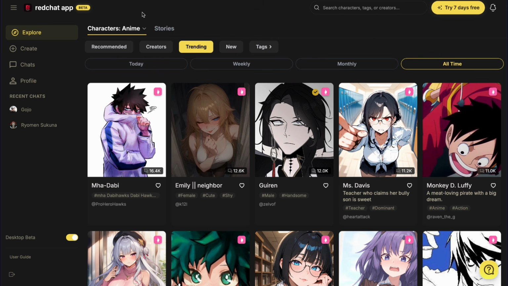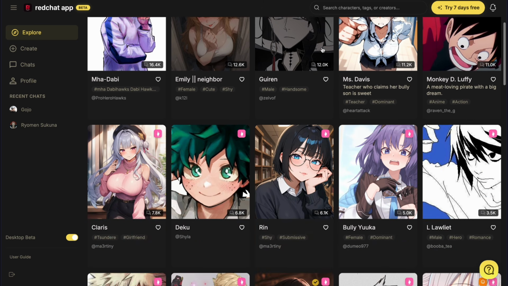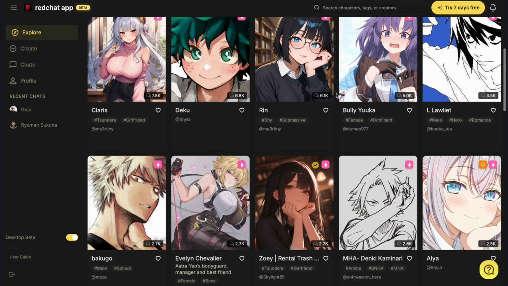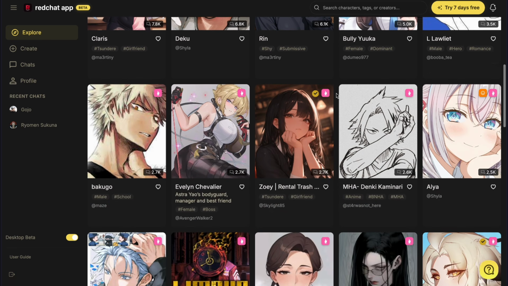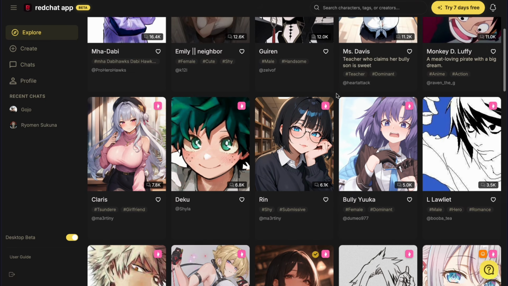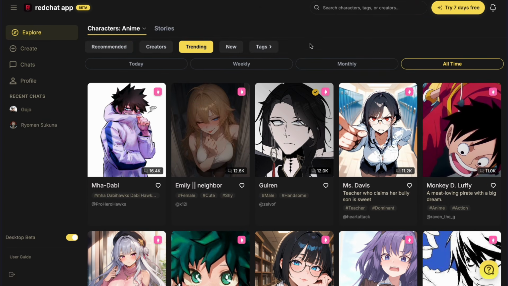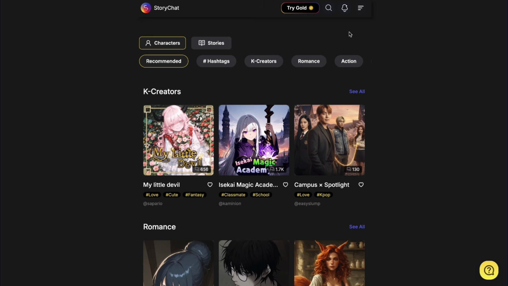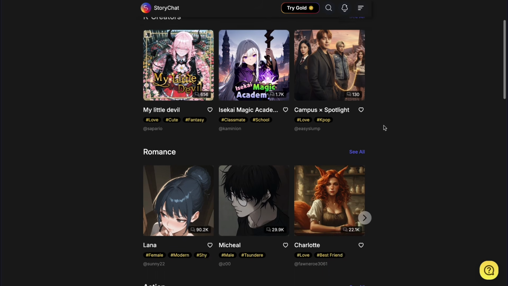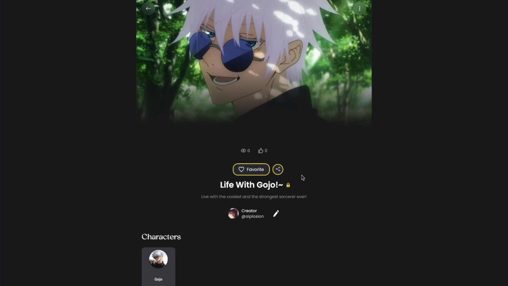Red Chat App is a no-filter AI role-playing and character chatting platform where you can create characters and chat with them. This platform is made by the same developers who made the Story Chat website. Many people absolutely love Story Chat. For people who don't know, Story Chat is also an AI chatting and role-playing platform, and you can chat with your AI characters for completely free and without any filters here.